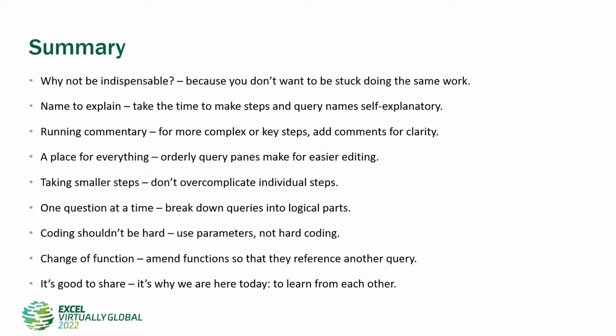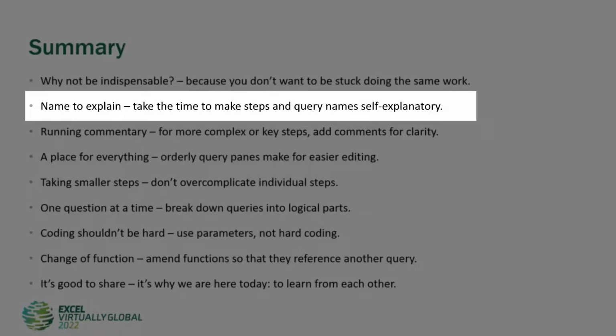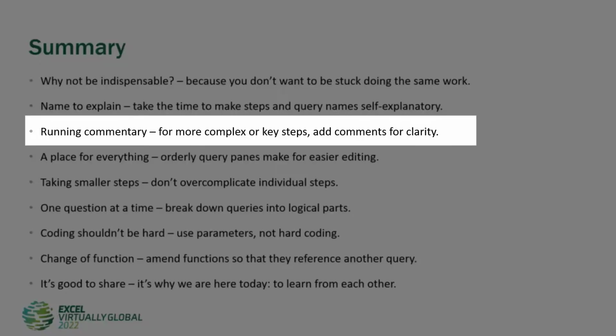Some tips for doing this were name to explain, where you take the time to make your steps and your queries more self-explanatory by thinking about what they're actually doing and expressing it in the title, and also making sure you use camel case or underscores so that you haven't got those hashes and speech marks that clog up the advanced editor. Running commentary. This is only for more complex or key steps. Please don't add comments for every step, but adding comments for clarity can really help people understand your queries.